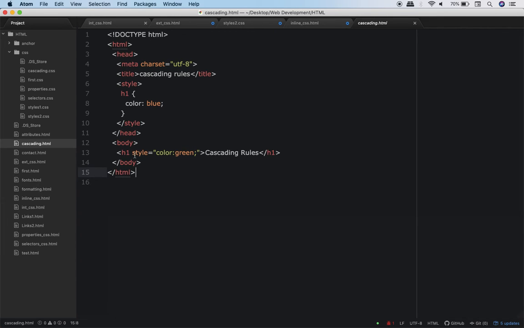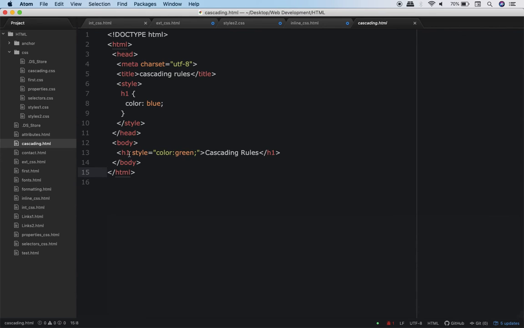By the way, I never spoke about the syntax of inline CSS, but I hope that you have understood this on your own. If you want to give inline CSS, you will write style equal to, and after that within double quotes you will write the declarations. So basically this color colon green semicolon is the declaration. The inline CSS over here states that this heading should be in green color.